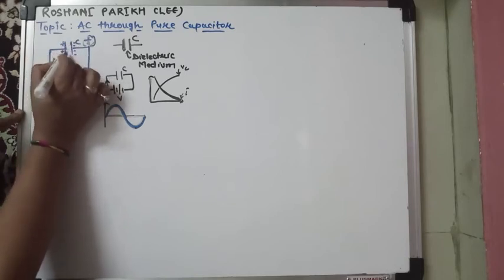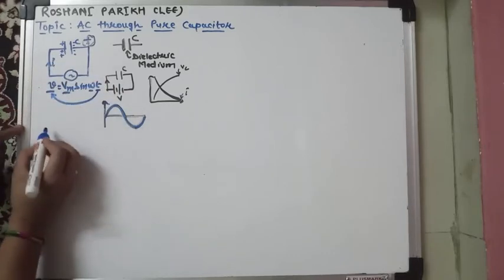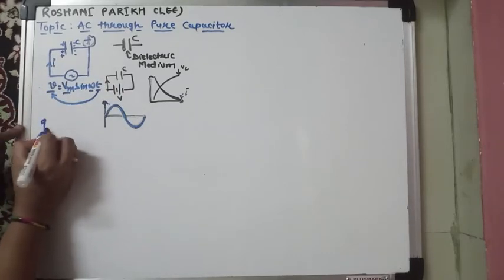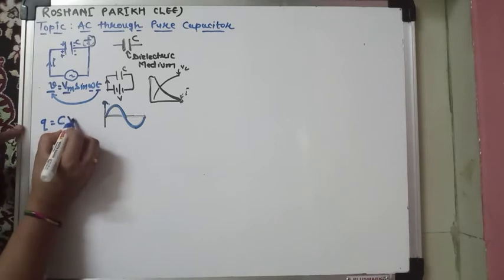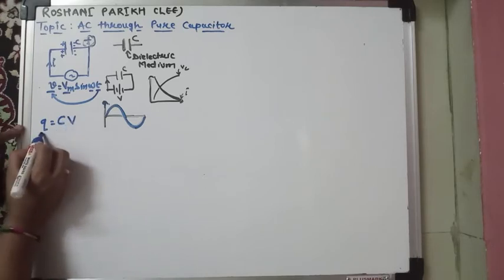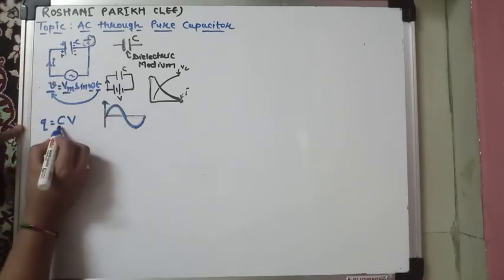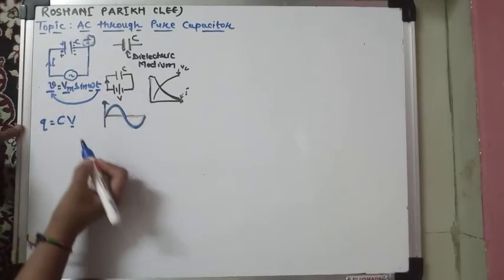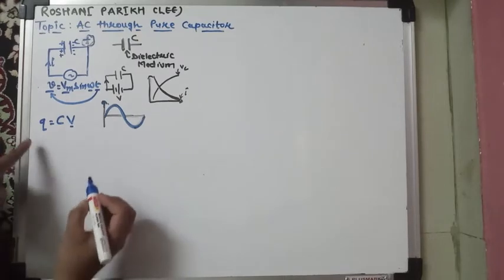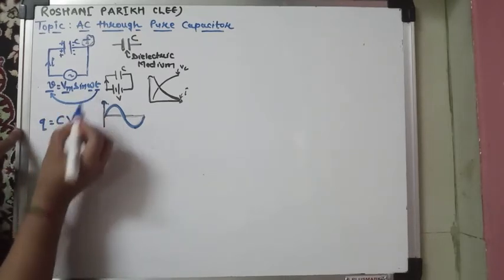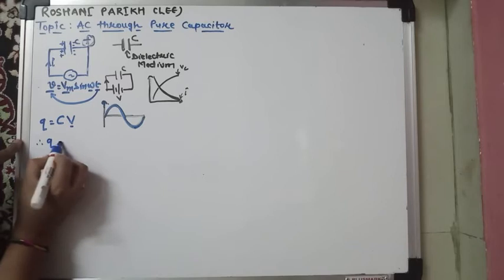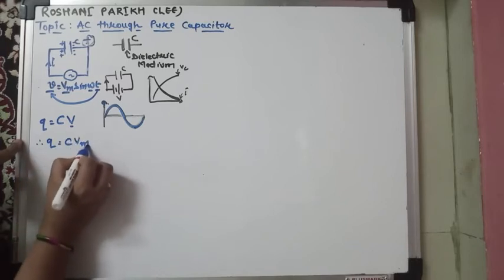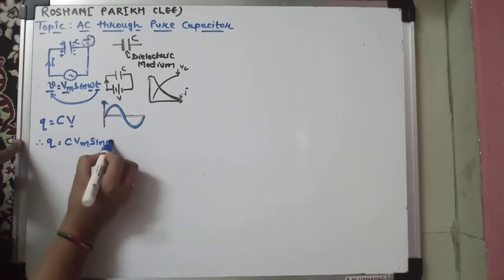See here, two plates are there, so positive charge is deposited here and negative charge is deposited here. So charge is given by Q is equal to C into V, where Q is the charge accumulated on the plate, C is the capacitance of the capacitor and V is the voltage. Now what is V? V is equal to Vm sin omega t. So Q is equal to C into Vm sin omega t.